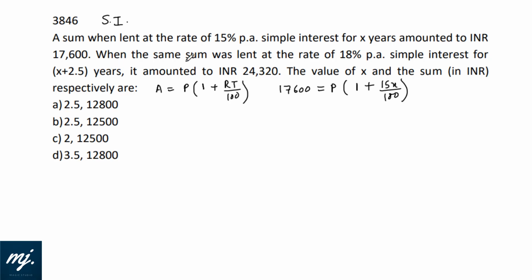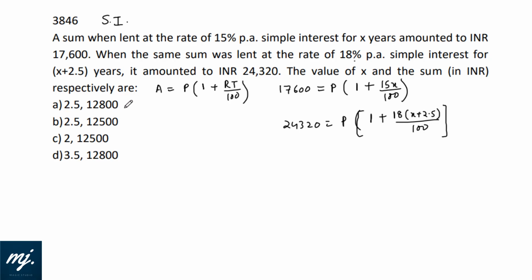Okay. When the same sum was lent at a rate of 18% per annum simple interest for X plus 2.5 years, it amounted to 24,320. So 24,320 equals again the same sum, 1 plus the rate of interest 18 and the time period X plus 2.5, this divided by 100. Find the value of X and the sum. See, these kinds of equations we can solve and find the value of P and X very easily.